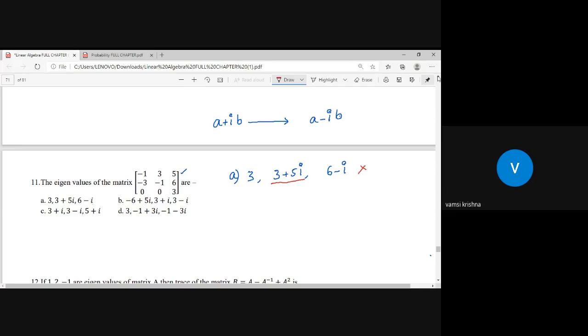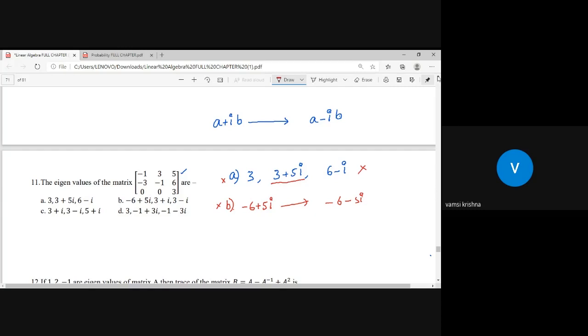Okay, now let me take option B. In the same way, sir, minus 6 plus 5i is given. So if minus 6 plus 5i is an eigenvalue, then the conjugate value should be minus 6 minus 5i. But that is not present in this set. So because of this reason, this cannot be correct either.